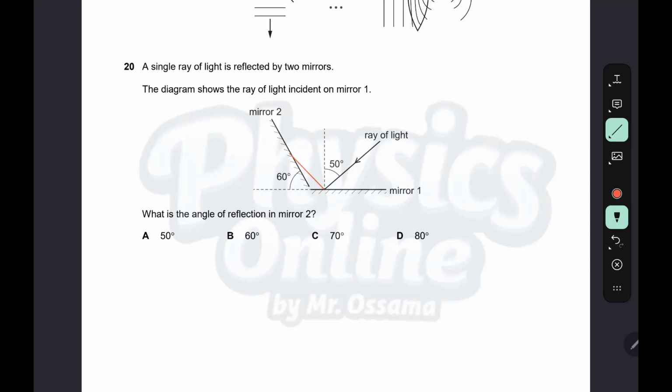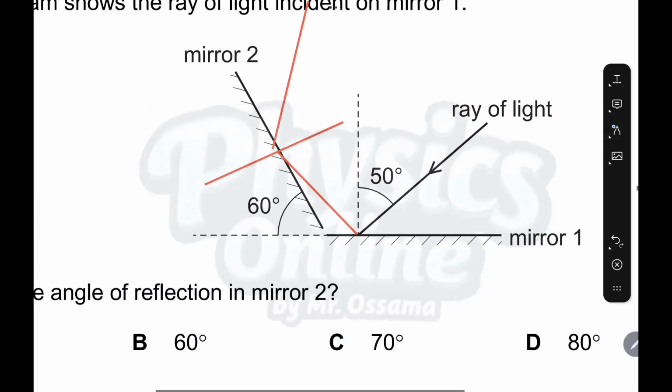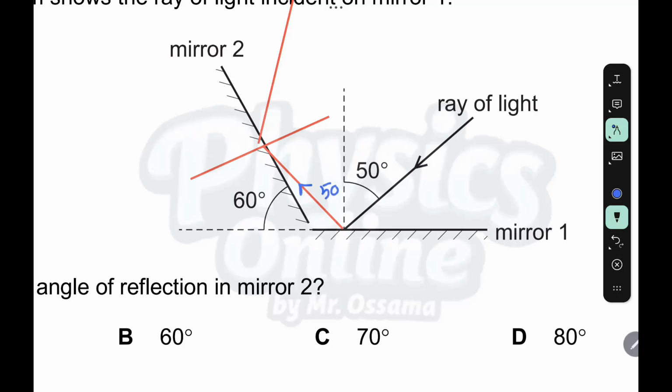We'll draw a normal here, then we'll draw the angle of reflection. The angle here is 50, so the other angle here is 40. For this angle it is 60.